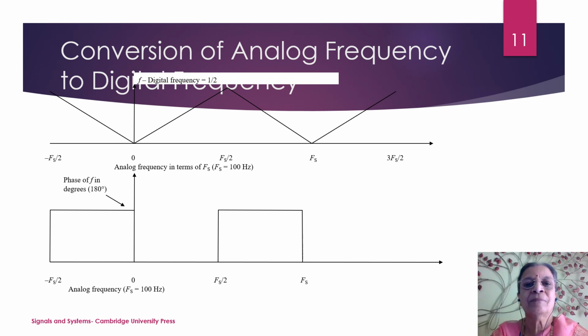Just look at this. If the signal has frequency of 90 hertz, it folds back and it is represented at just 10 hertz. This is what we call aliasing.